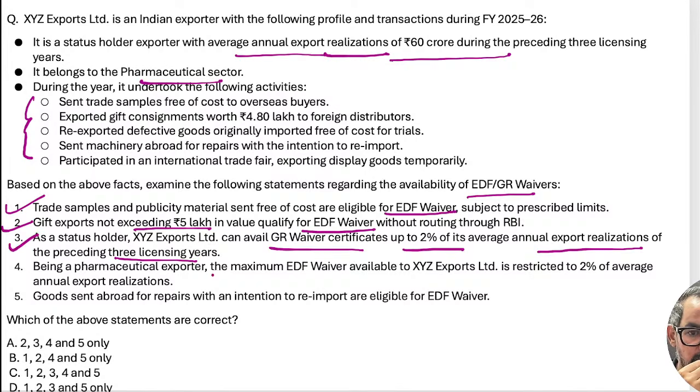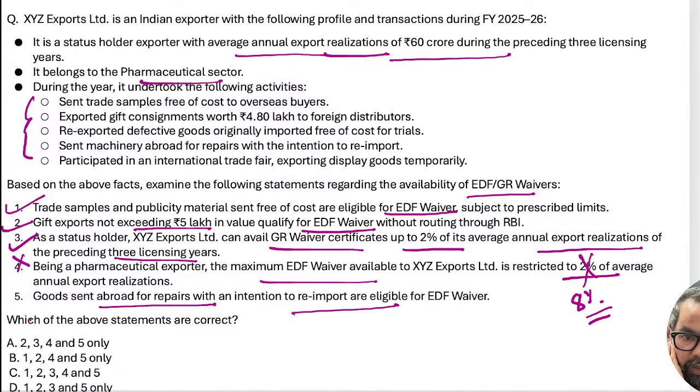Being a pharmaceutical exporter, the maximum EDF waiver will be 8%. EDF waiver is 8%. This is wrong. The next one we have is goods sent abroad for repair and then re-imported, EDF. 1 2 3 5, option D. Option D should be the right answer for this one.